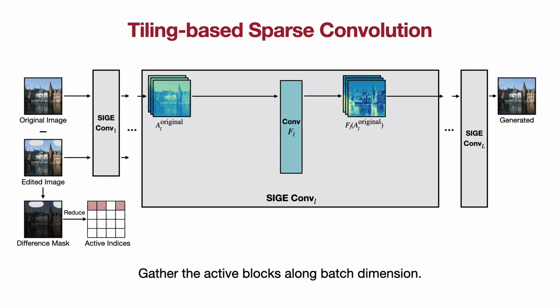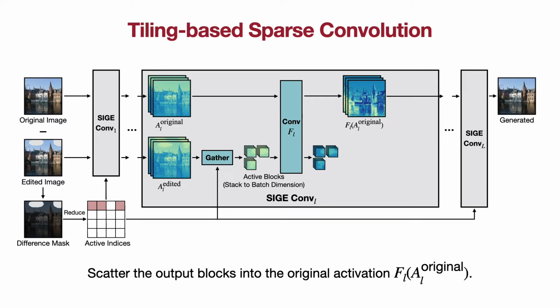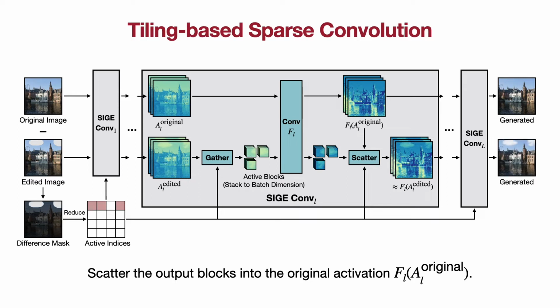After we get the edited input activation, we use the active indices to gather the edited blocks along the batch dimension. We feed these blocks into F_l, and then scatter the output blocks into the original output activations. In this way, we compute the edited output activation, and eventually get the final output.